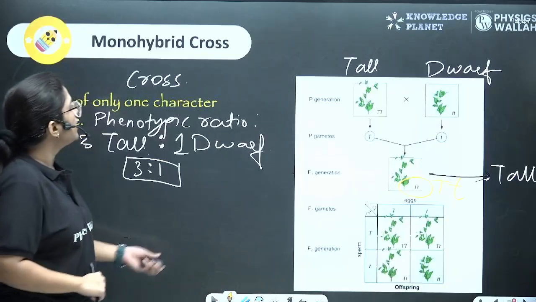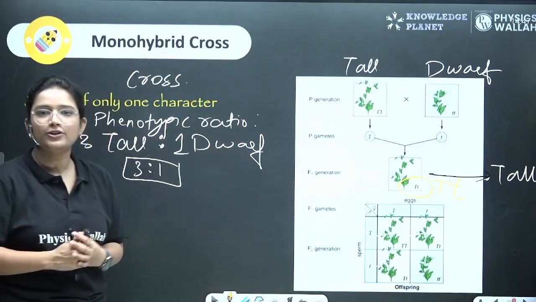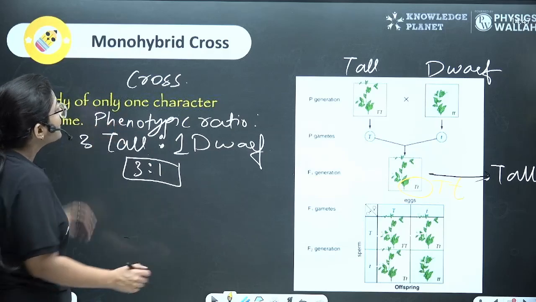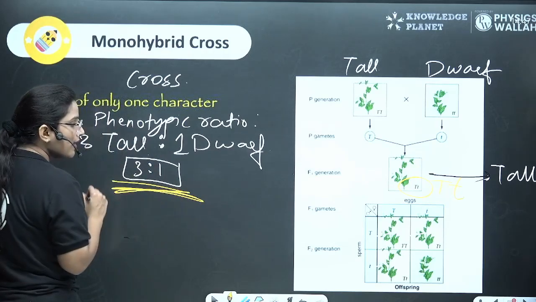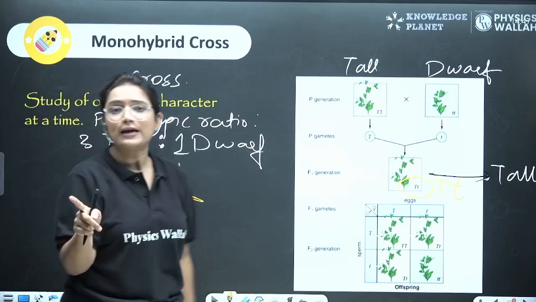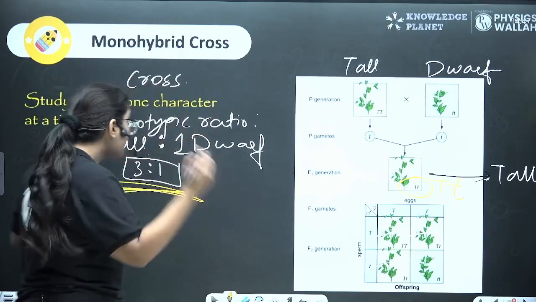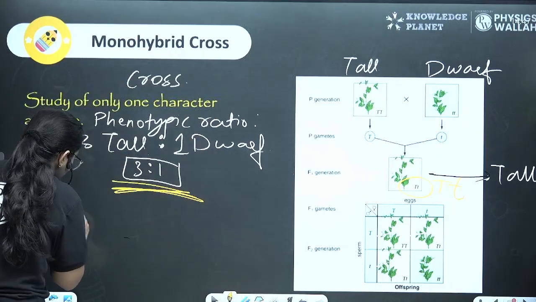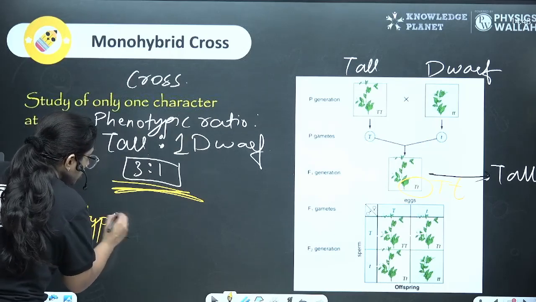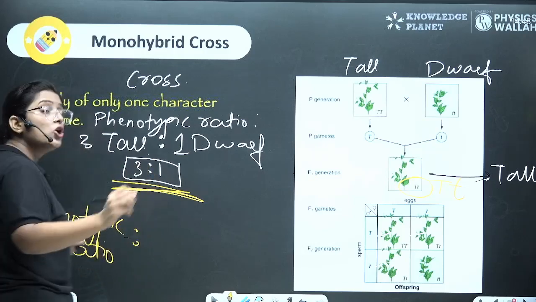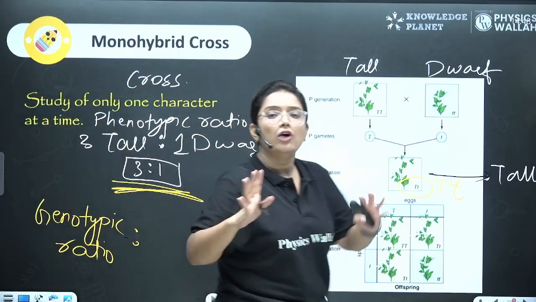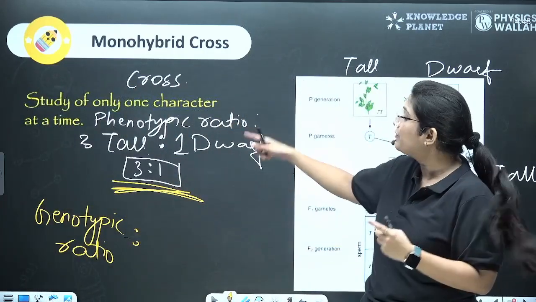Okay, so this was the monohybrid cross. The phenotypic ratio, which is very important, right? The phenotypic ratio is 3:1. And for monohybrid cross, the genotypic ratio is also very important. What is the genotypic ratio? Genotypic ratio is the ratio of the set of genes that codes for the phenotype, right?